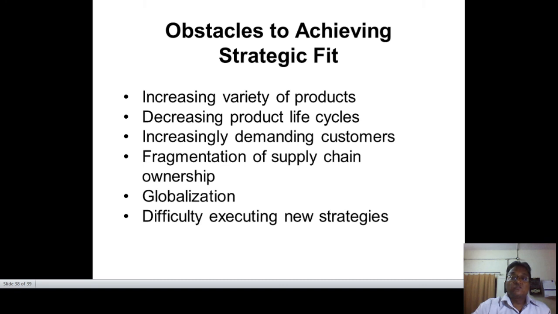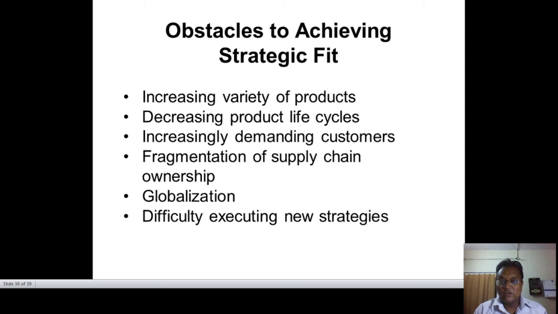So we may have a single owner, or we may have differentiated ones, or various fragmentations. In that we have to see that, because globalization has already been carried out, so everyone wants to be globalized nowadays. We don't want to put our product only in our city, our area, or our local market. We want to execute these things on a larger scale. So we have to look after each and everything in such a way that we can achieve a real cost-effective supply chain system development.